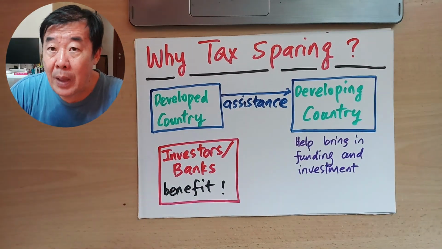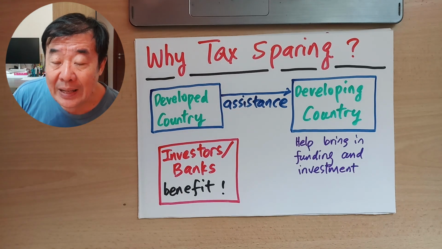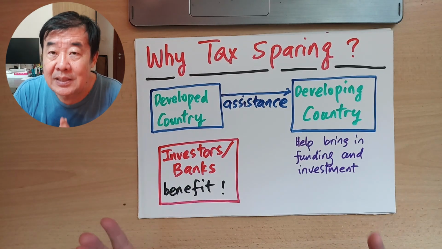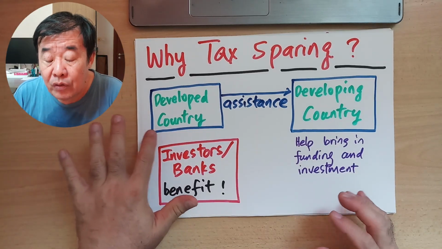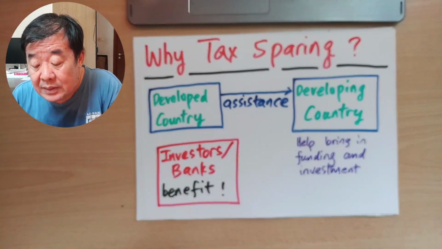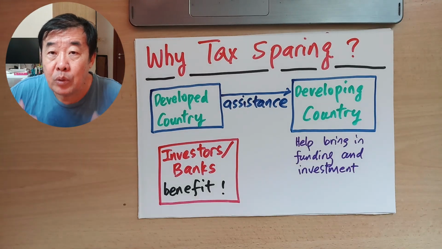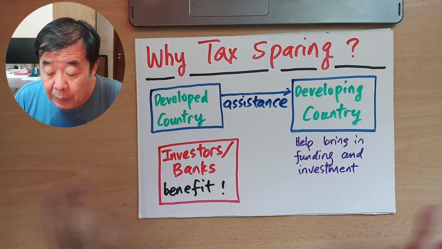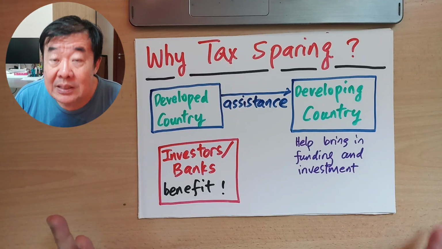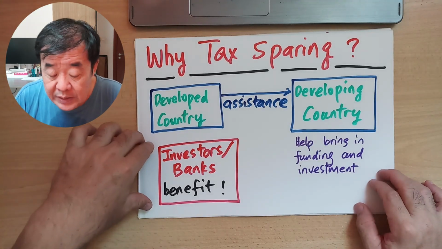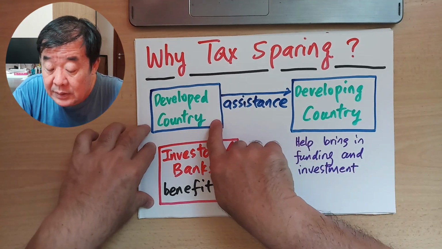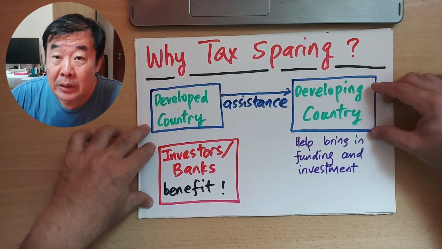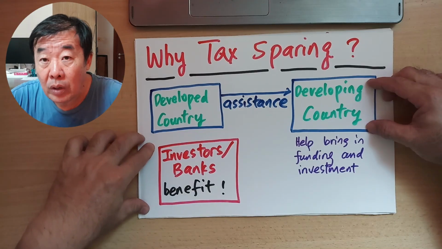Now, why do this tax sparing? Why out of nowhere do people think of this tax sparing clause in double tax agreements? So basically, the main purpose in the 1960s and 1970s was that the developed country would want to provide assistance to developing countries to help them get more investment, to help them lower the cost of borrowing and whatsoever. But with all these arrangements, someone has to bear the cost later, which I'll explain. So the assistance is from a well-to-do country to a less well-to-do country, so that it brings in funding and investment to the developing country, or what we call the source country.